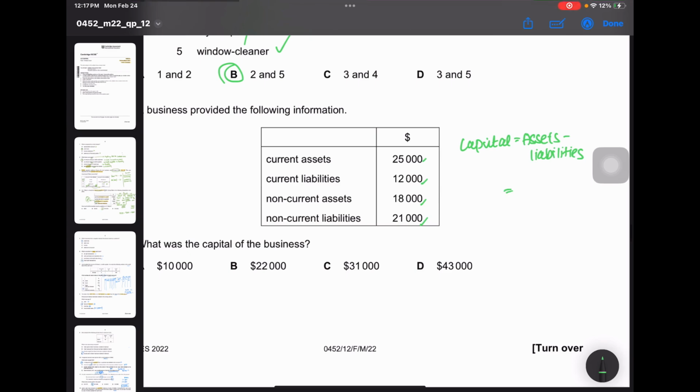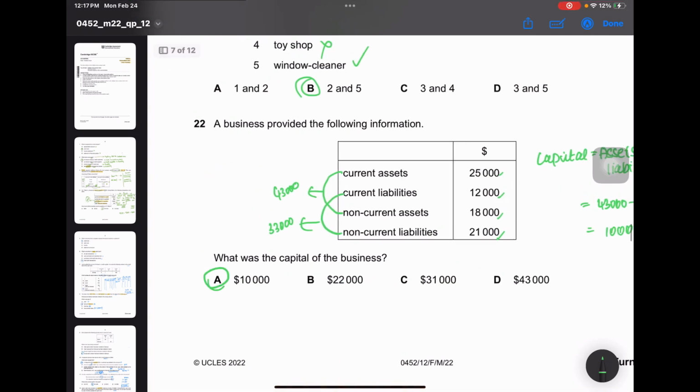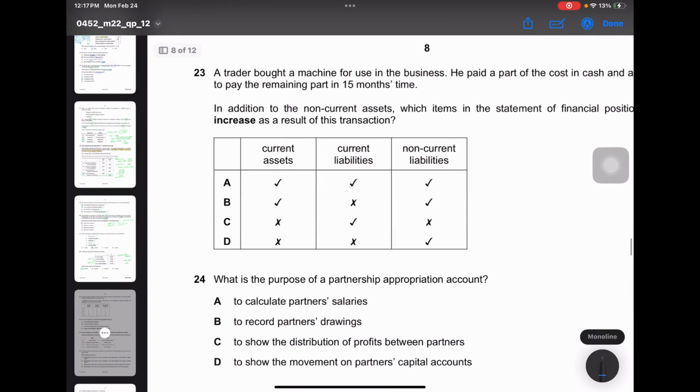So the total assets is 25,000 plus 18,000, which is 43,000. Total of liabilities is 12,000 plus 21,000, which is 33,000. So let's subtract it. 43,000 minus 33,000, which gives a difference of 10,000. What is the capital? Very easy question. 10,000. Moving on.